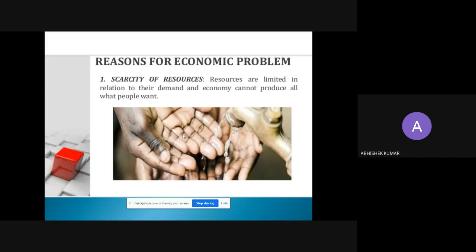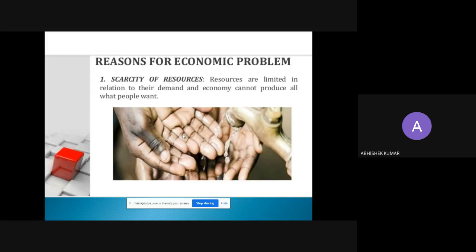Reasons for economic problem. Number one is scarcity of resources. Resources are limited in relation to their demand, and the economy cannot produce all that people want. Due to limited availability of resources, a country cannot fulfill all their needs, because we have unlimited needs and unlimited wants, and to fulfill these wants, resources are limited.